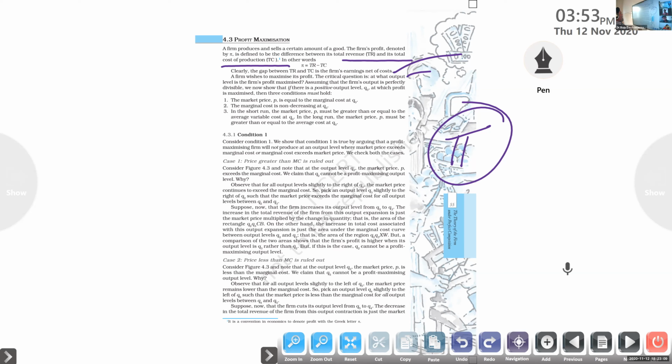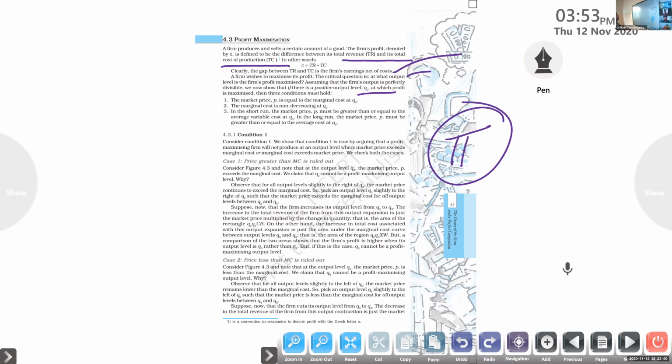Assuming that the firm's output is perfectly divisible, we now show that if there is a positive output level, quantity Q0, at which profit is maximized, then three conditions must hold. From quantity 0 we are observing at what quantity level the firm's profit is maximized, or the firm is able to receive the maximum profit.